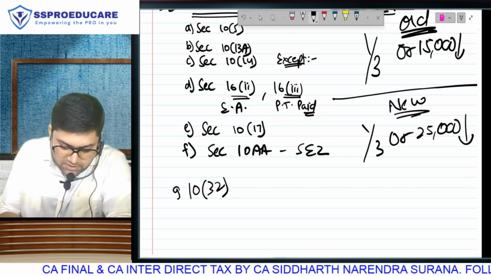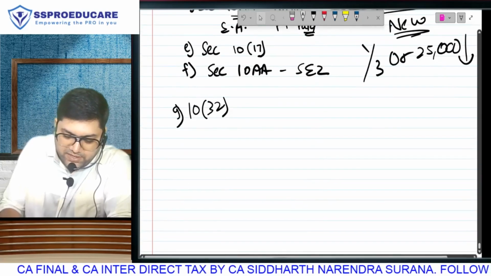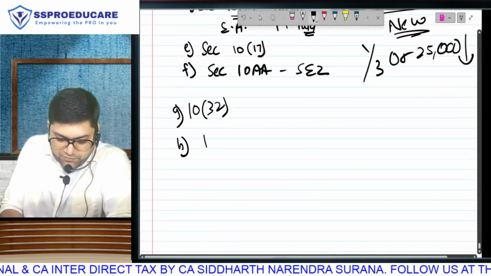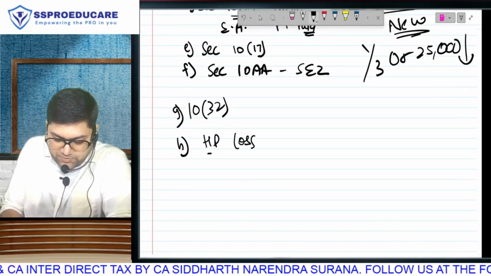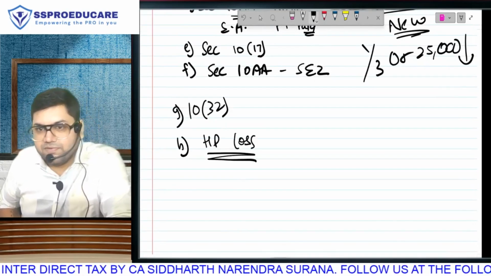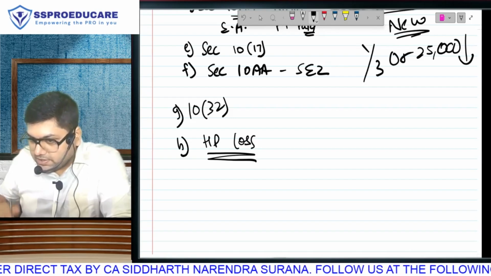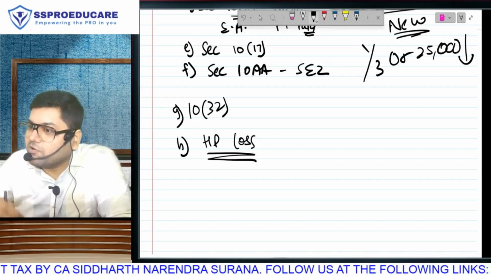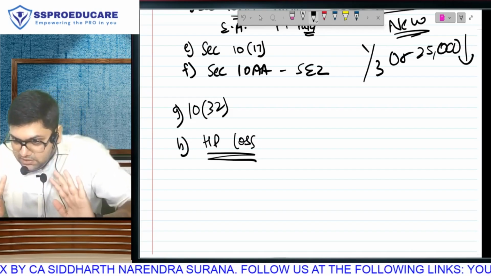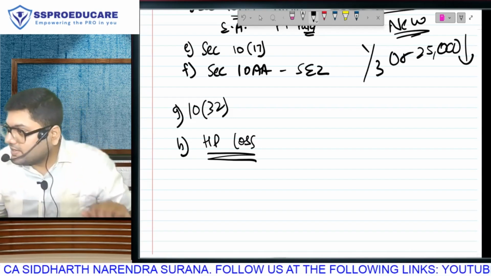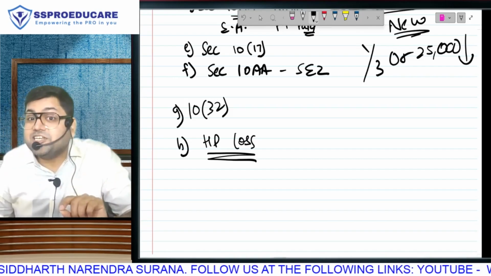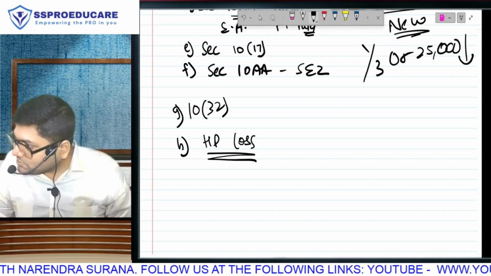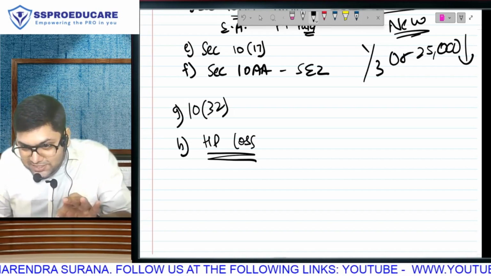If I talk about the chapter called set off and carry forward of losses, I am going in the order of chapters. If you suffer any loss under income from house property, which head of income? House property. Listen to this carefully. In new regime, in SOP there cannot be loss. Please digest that. In new regime, in SOP there cannot be loss. Why? Because interest deduction is not allowed. But in LOP there can be loss, because LOP deduction is allowed.